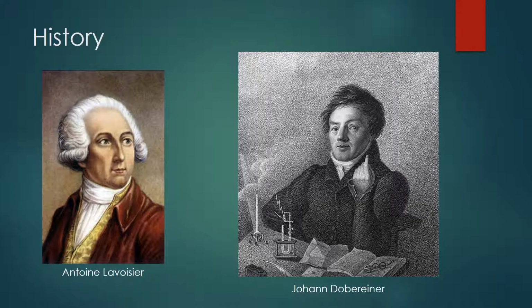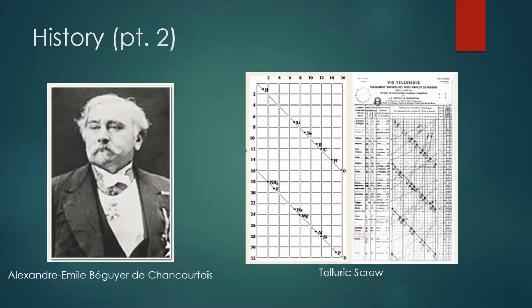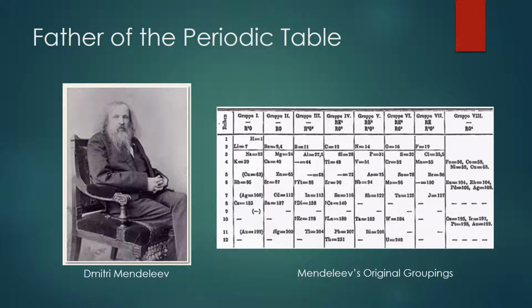Next, we head to France to visit the discoveries of Alexandre-Émile Béguyer de Chancourtois. He was a geologist, but scientists back then did not specialize as much as they do today. He created the vis tellurique, or telluric screw, an early form of periodic classification that used a three-dimensional arrangement of the elements. His ideas are what brought this next topic, the actual periodic table, into fruition with Dmitry Mendeleev. He brought it all together.